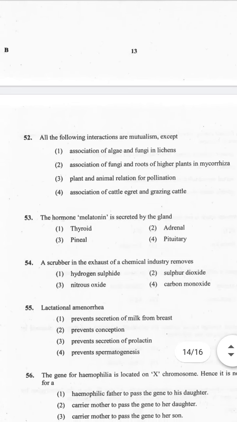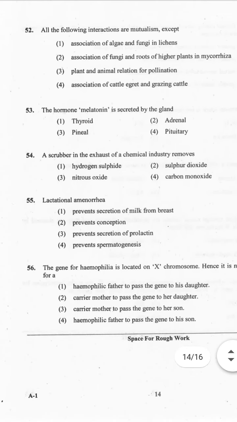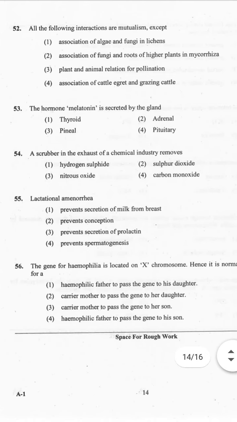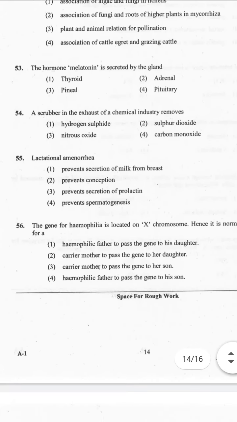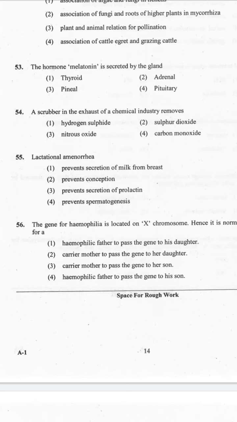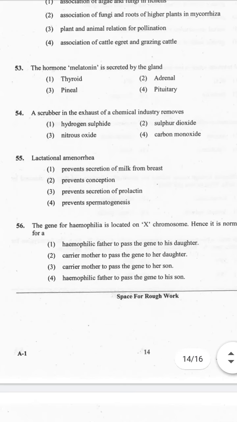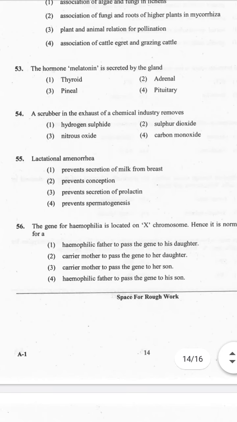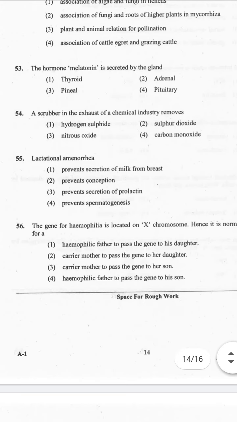Hope you understood. Now let's go to question number 54. A scrubber in the exhaust of a chemical industry removes: 1. Hydrogen sulfide, 2. Sulfur dioxide, 3. Nitrous oxide, 4. Carbon monoxide. So correct answer is option 2. And the explanation for this question is here: the scrubber in the exhaust of a chemical industry removes sulfur dioxide.